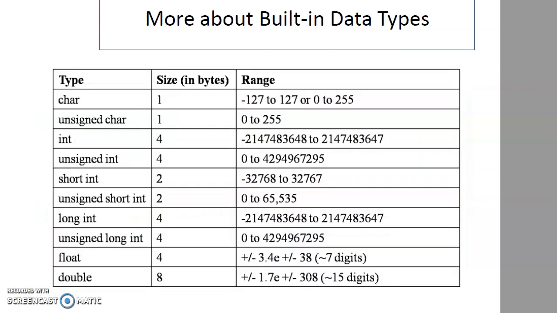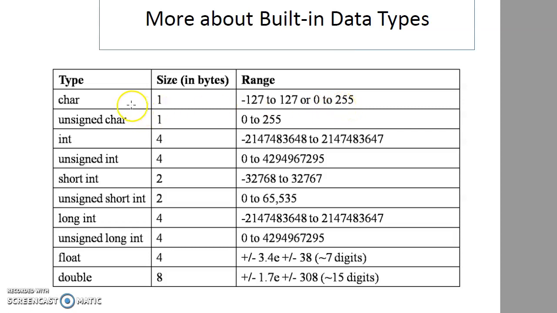So speaking about the built-in data types, basically char type has a size of 1 byte. 1 byte means 8 bits. It has a range of -127 to +127 or 0 to 255. So if you are having a signed value, it will be -2 raised to 7 to +2 raised to 7. Or if you use all the 8 bits for the data, it will be 0 to 2 raised to 8, that is 0 to 255.